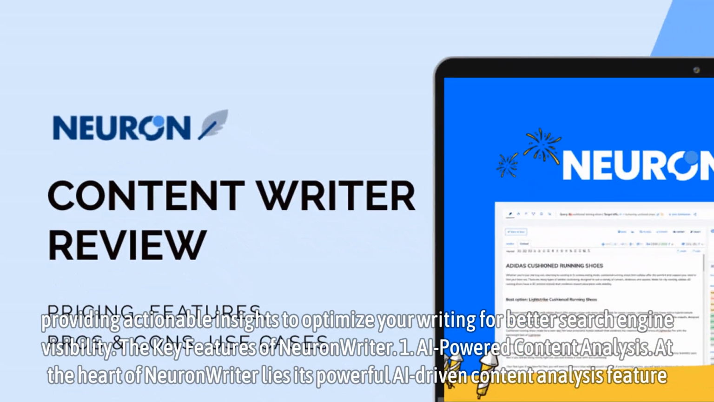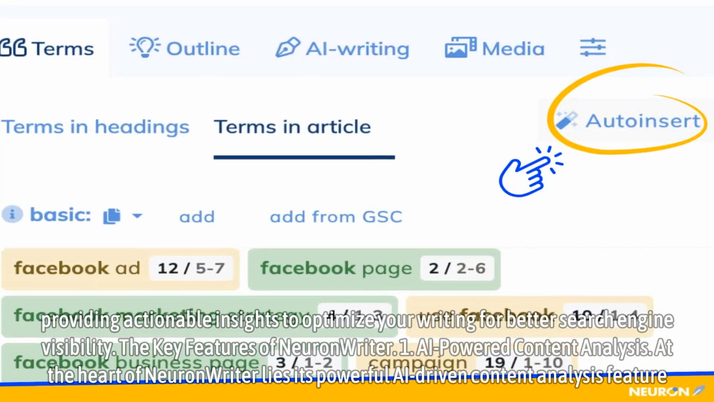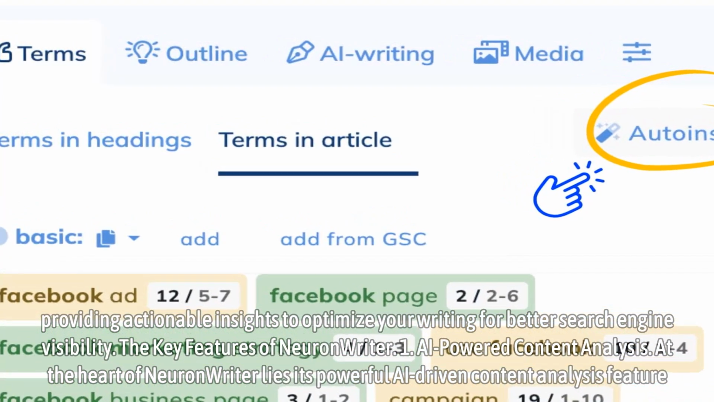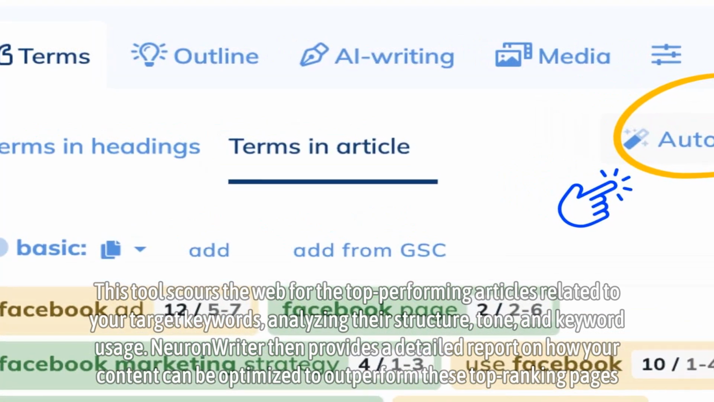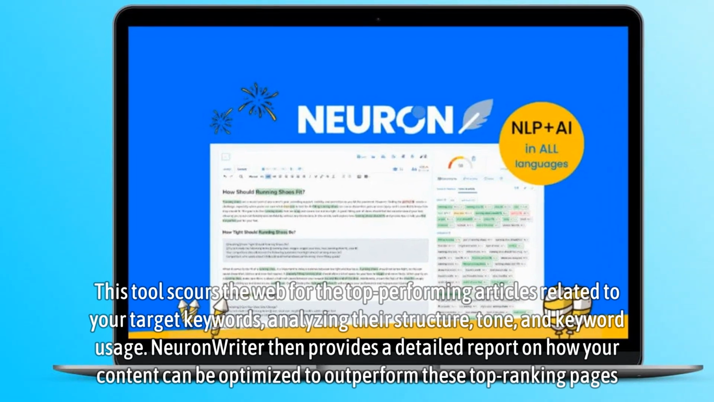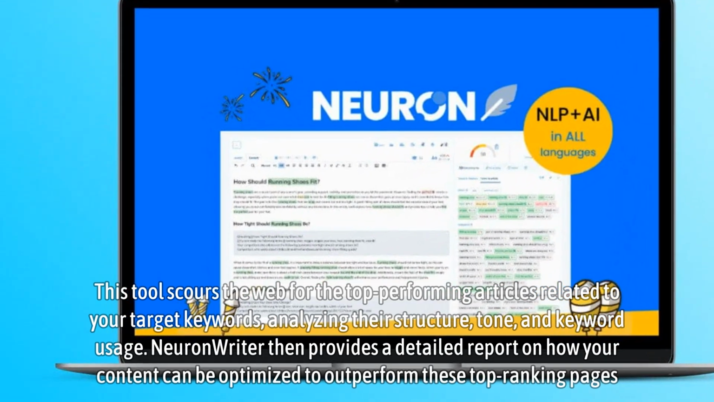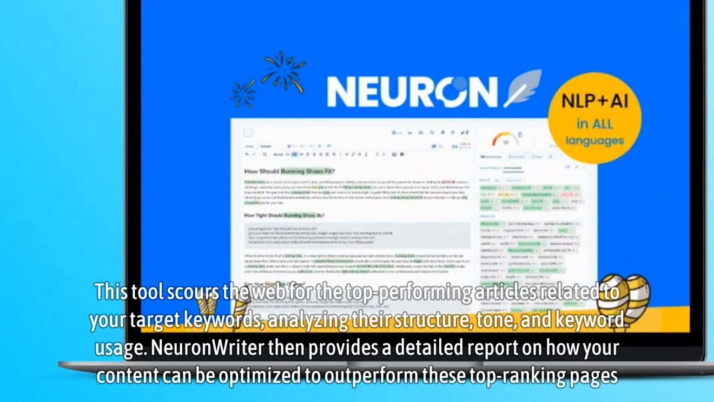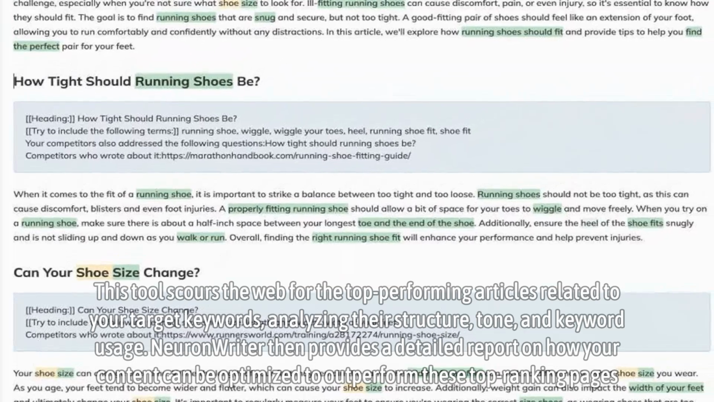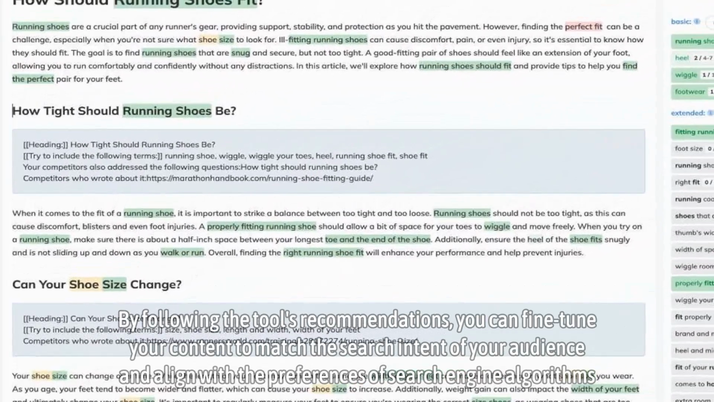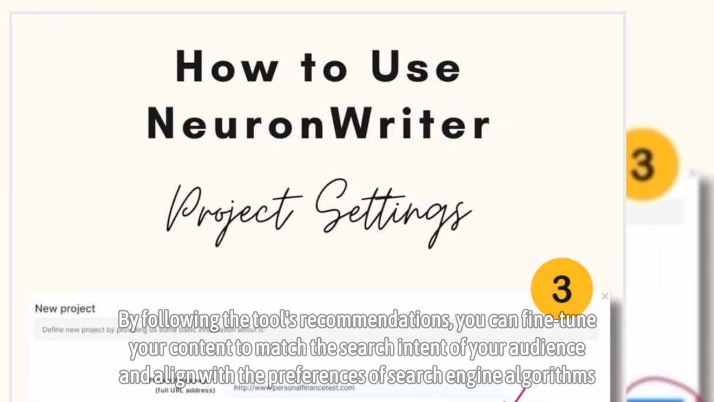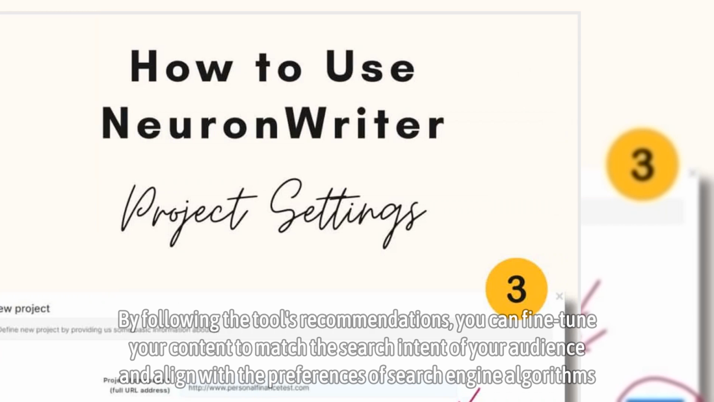The key features of NeuronWriter. 1. AI-powered content analysis. At the heart of NeuronWriter lies its powerful AI-driven content analysis feature. This tool scours the web for the top-performing articles related to your target keywords, analyzing their structure, tone, and keyword usage. NeuronWriter then provides a detailed report on how your content can be optimized to outperform these top-ranking pages. By following the tool's recommendations, you can fine-tune your content to match the search intent of your audience and align with the preferences of search engine algorithms.